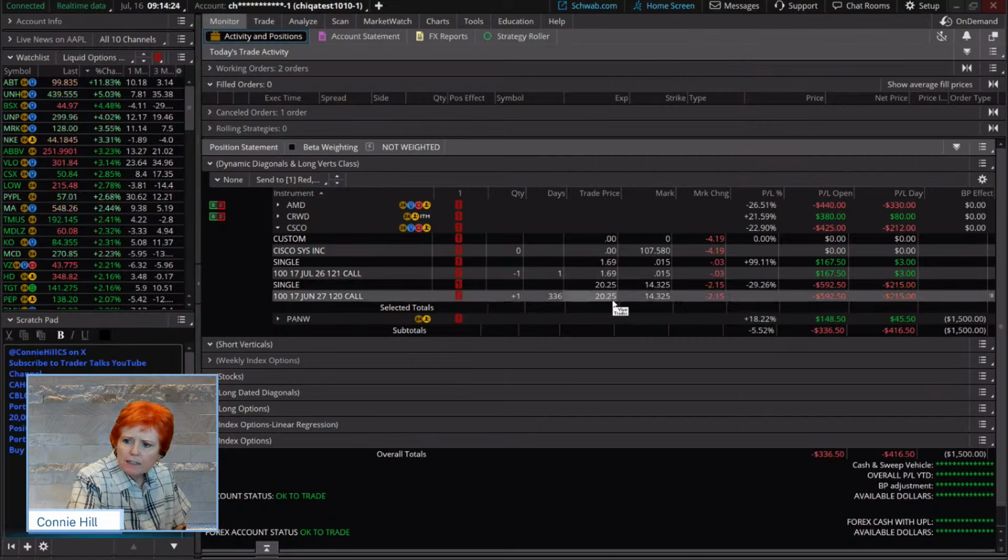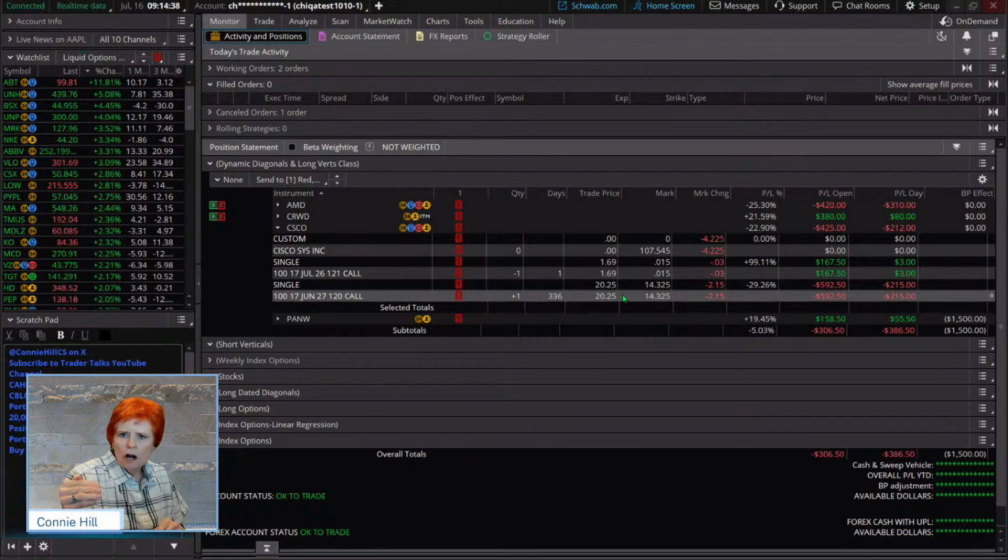The value of this option has decayed quite a bit. It was an expensive option, 2025. It's down to about $14. However, the rationale here is that we are going to sell calls against it. And the accumulation of those calls should help lower our net debit on the initial trade getting in.